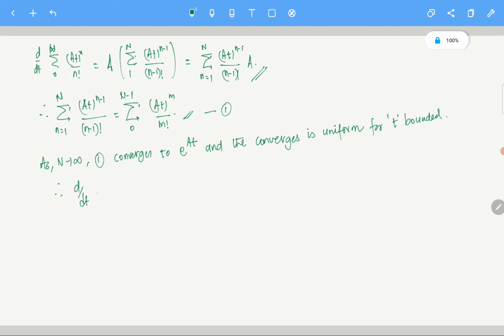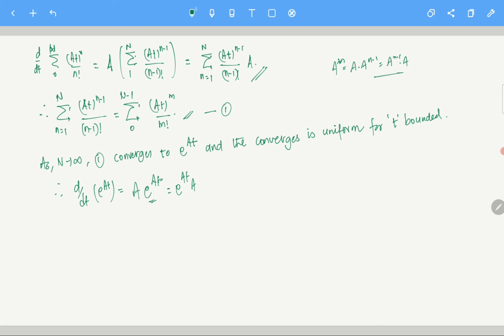Then d/dt of e power At, from here you can see that it is A times this particular thing, and where does it converge? It converges to e power At. So it is A e power At. And how is this coming? That is nothing. You just write e power At multiplied by A, and A to the power n can be written as A^(n-1) times A, right?